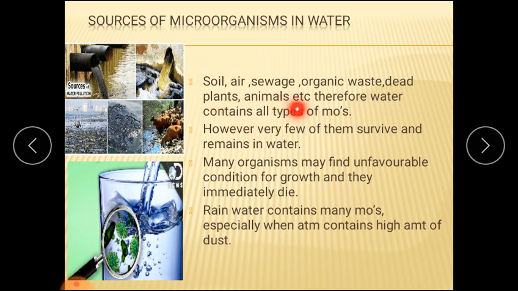So, as we know, there are a number of sources from which microorganisms are added into water. Some come from soil, some from sewage, some from organic waste, or some from various excreta.